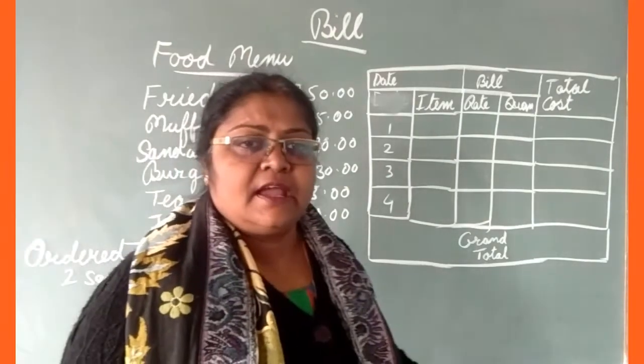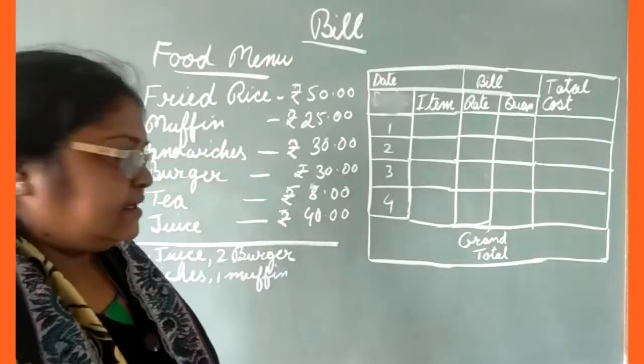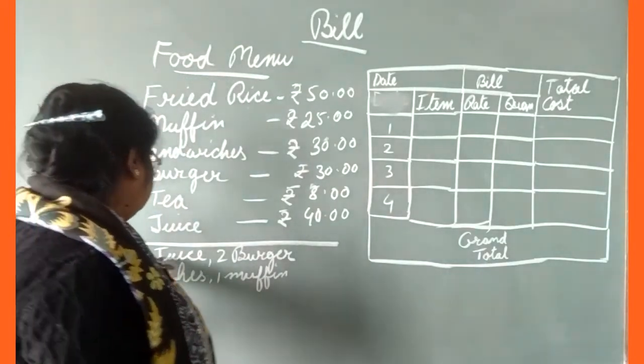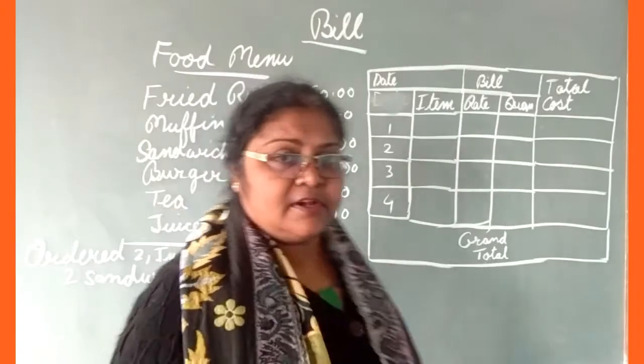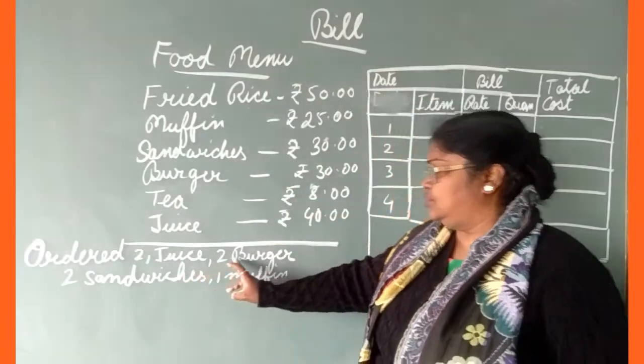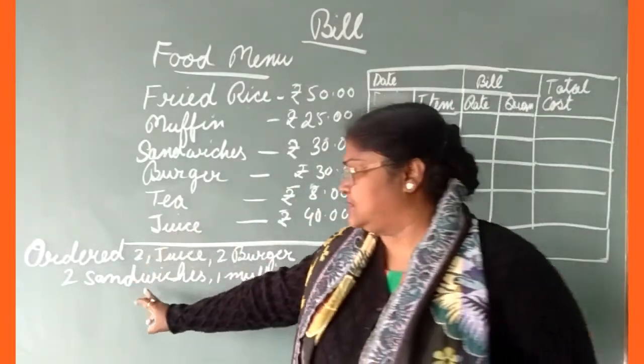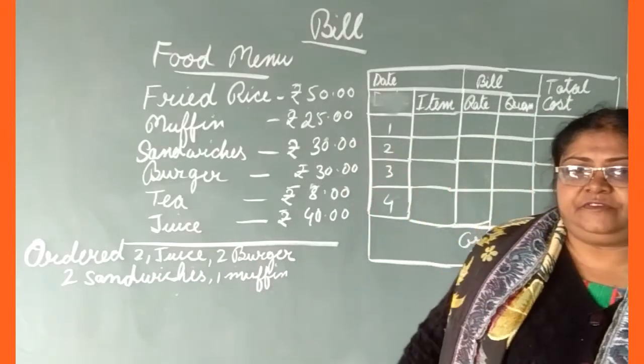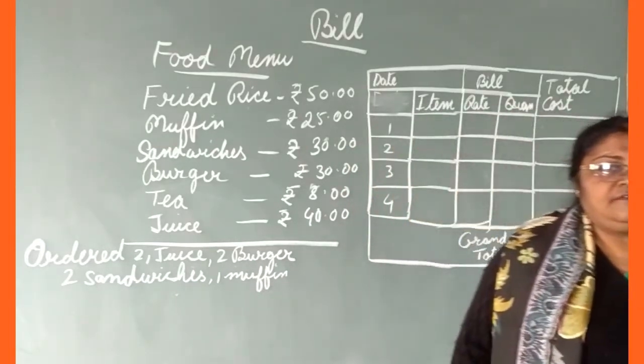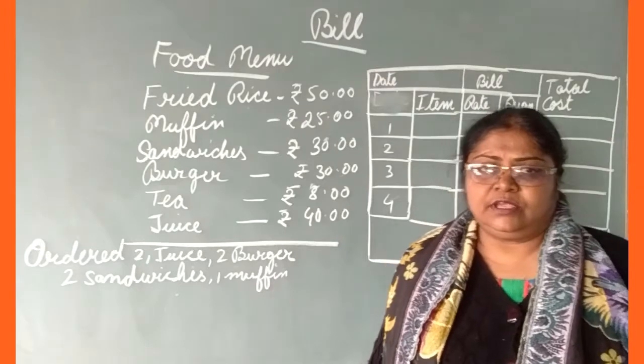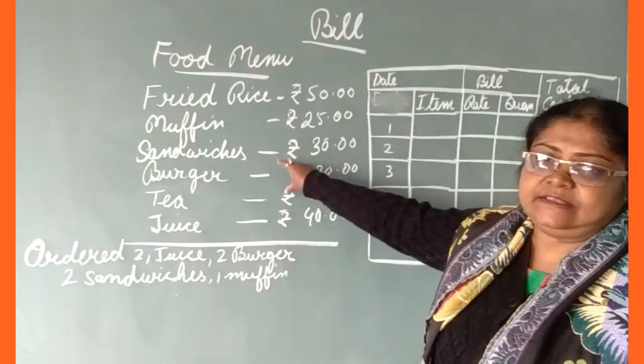They went to the restaurant, and after going there, they ordered what? They ordered 2 juice, 2 burger, 2 sandwich, and 1 muffin. This is what they have ordered. Okay, so what is this? This is a menu list.